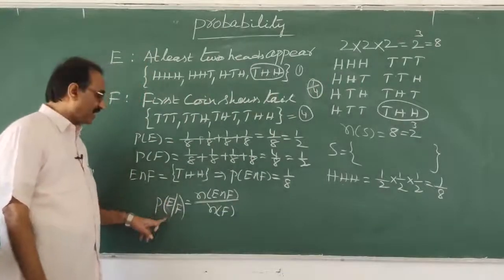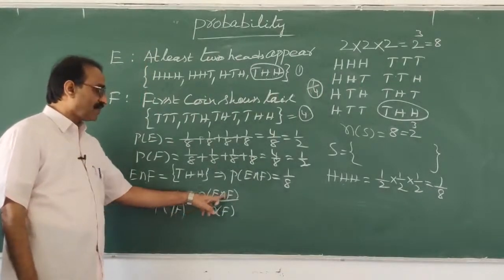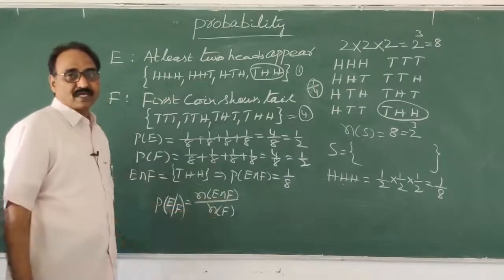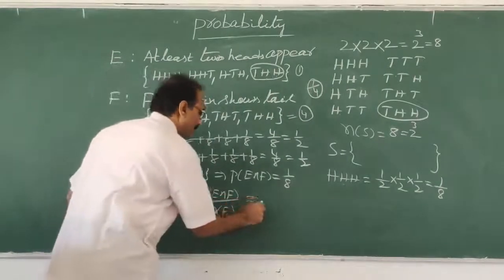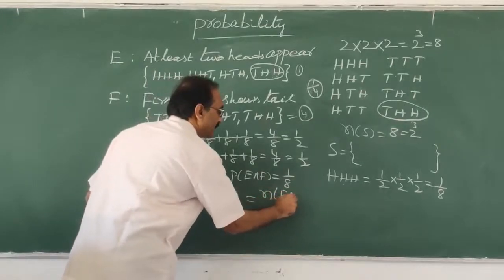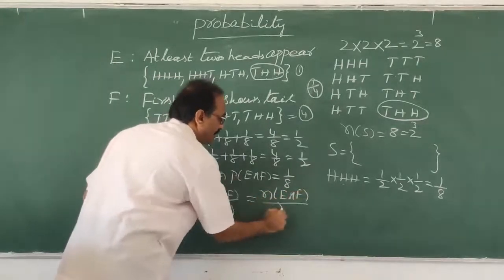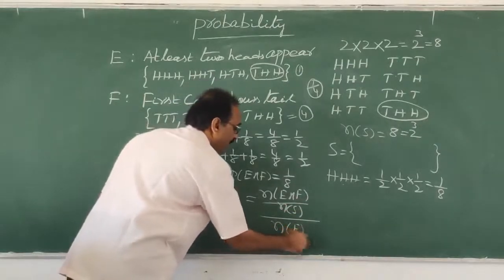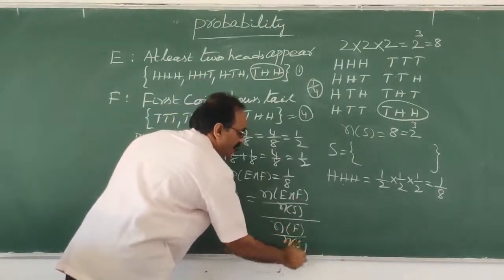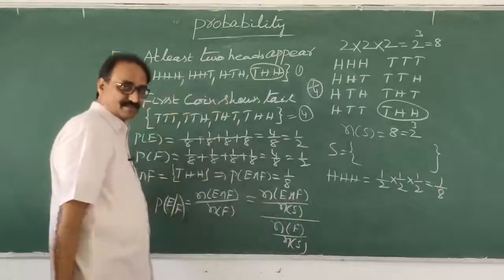Probability of E given F is equal to N of E intersection F by N of F. Probability means dividing by N of S, so divide the numerator by N of S and again divide N of F by N of S. Nothing wrong in it; N of S you can cancel.